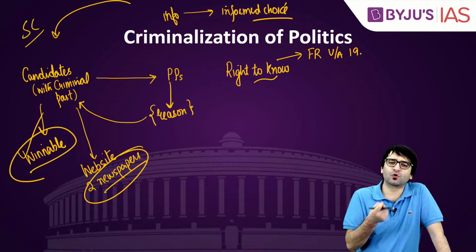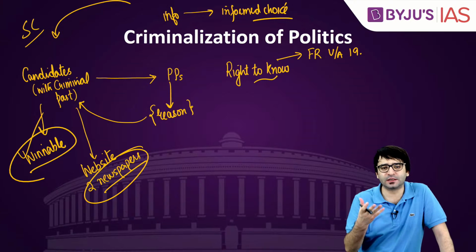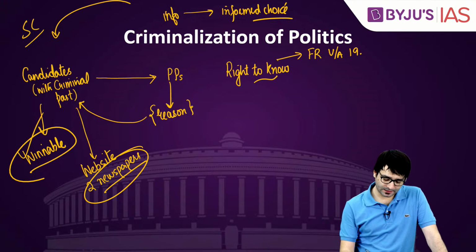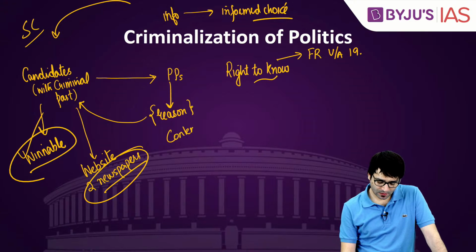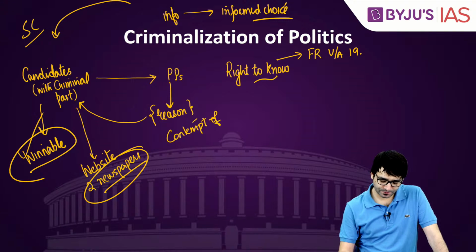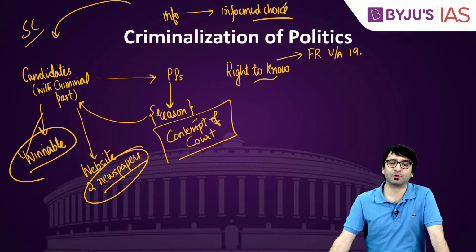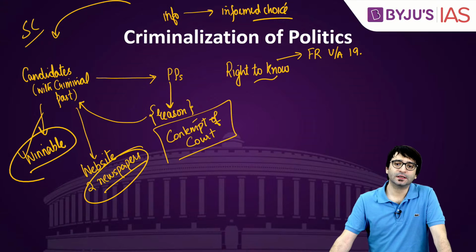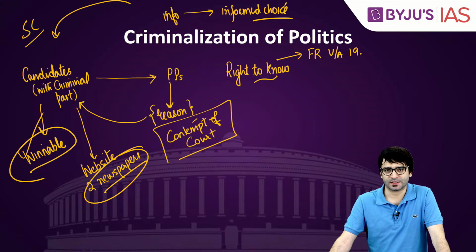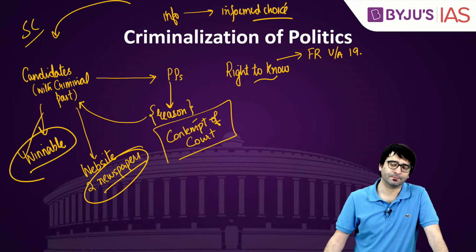That means the Supreme Court order was blatantly violated. Then, contempt of court. A petition was filed against these political parties before the court. The court imposed a fine on almost all these political parties for blatantly violating the Supreme Court order.